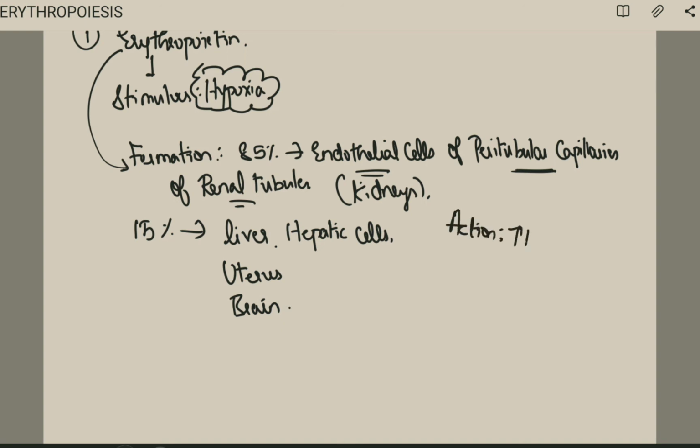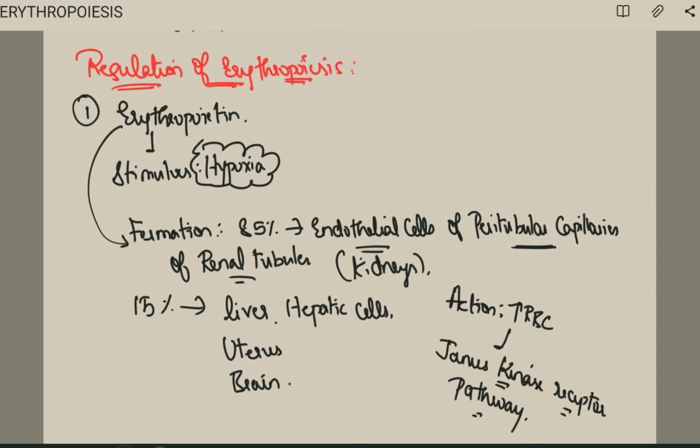It is to increase the RBC through a pathway called Janus kinase receptor pathway. Very important. Janus kinase receptor pathway. Okay, very important. Fine. Now, so the stimulus is mainly hypoxia. This we have known. And the formation 85%, 15% we have seen.